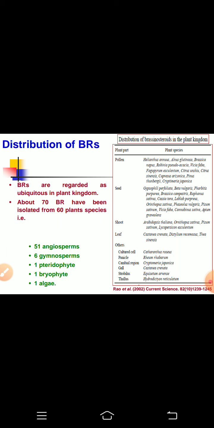Now come to the distribution of brassinosteroids. Brassinosteroids are distributed in approximately the whole plant kingdom, as they are ubiquitous in their distribution. So far they have been found in dicots, monocots, gymnosperms, ferns and even algae and bryophytes. Regarding the plant parts in which they are present, the major amount of these hormones is present in the pollen and immature seed. But in addition to this, they are also found in the shoot, leaf, or other plant parts like the thallus in the case of pteridophytes, etc.